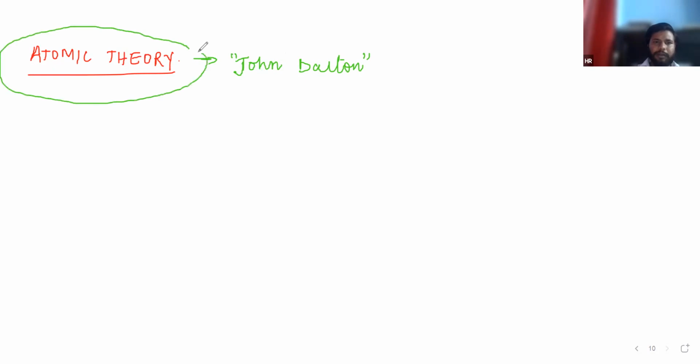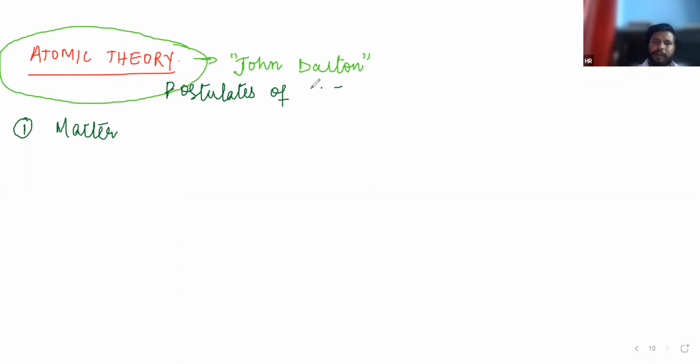Dalton gave a theory in which the first postulate is wrong. A postulate is something that he says about the atom or theory. Just write a topic: Dalton's atomic theory.